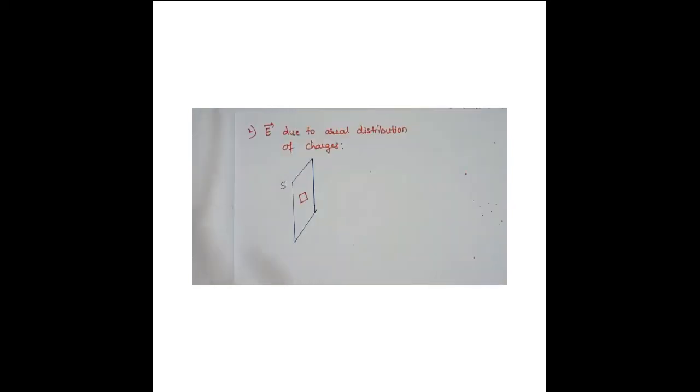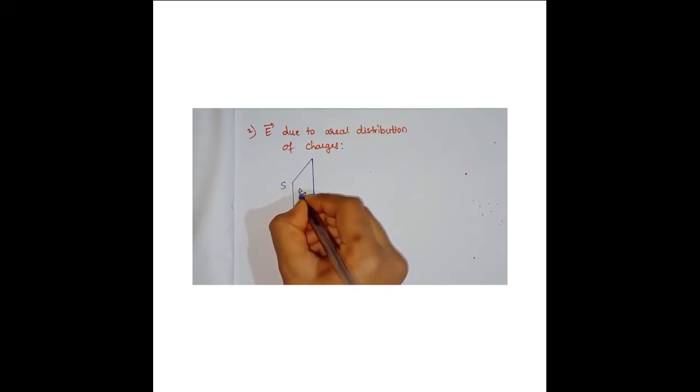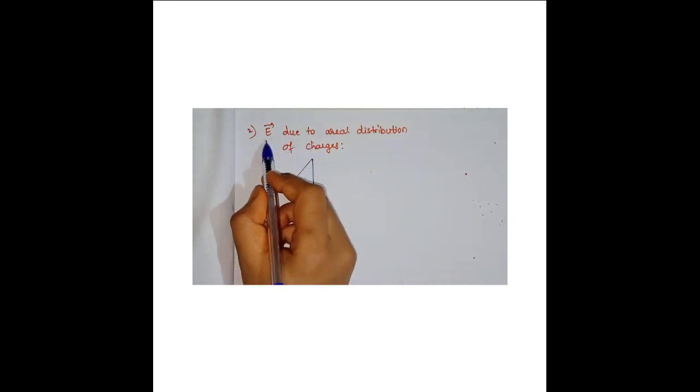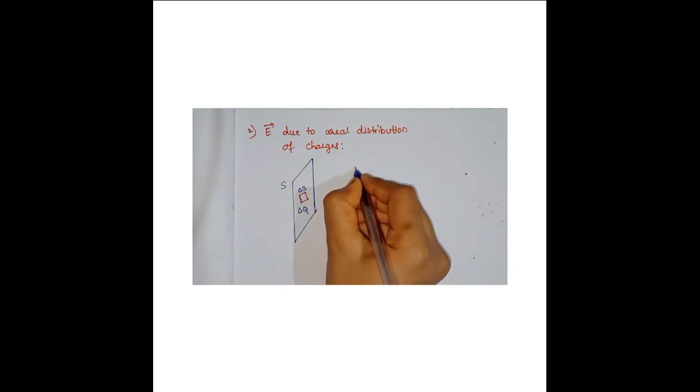So this is areal distribution. Now we will find the electric field due to this surface, due to areal distribution of charges. For that I have considered the same diagram having surface S. In that surface I have taken a small surface area, which we will mention as delta S. The charge present here is delta Q. Now due to this small surface delta S, we have to calculate the electric field at any point.